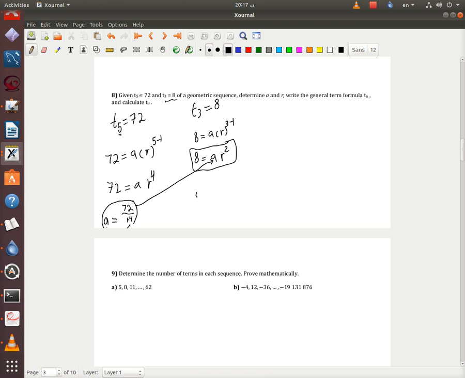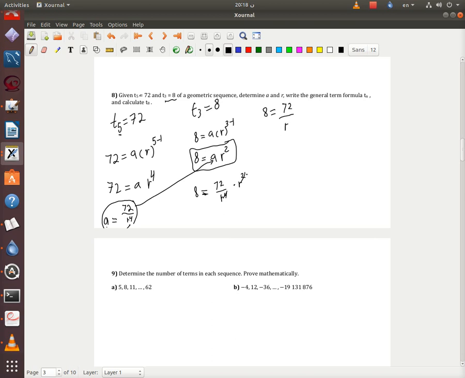So I'll just have 8. Instead of writing a, I'm gonna write the formula that I got from T5. So I'm gonna have 72 over r to the power 4 times r squared. This will cancel this out, and I'm gonna have 8 equals 72 over r.